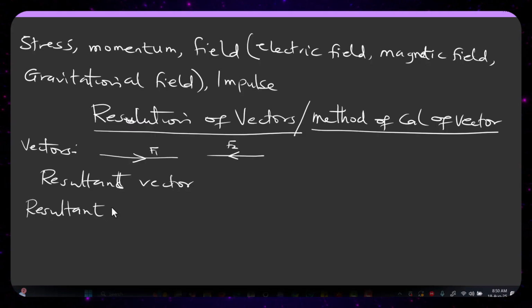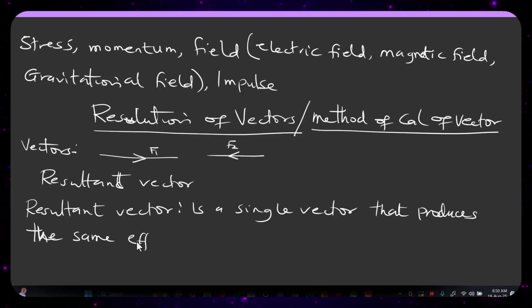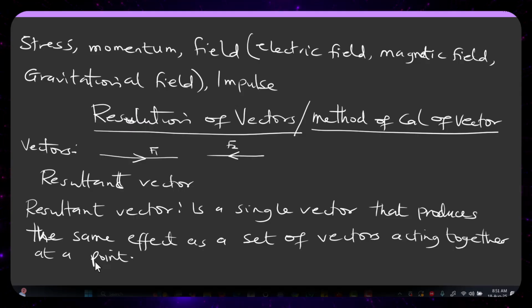A resultant vector is a single vector that produces the same effect as a set of vectors acting together at a point. So that's exactly what we call the resultant vector.